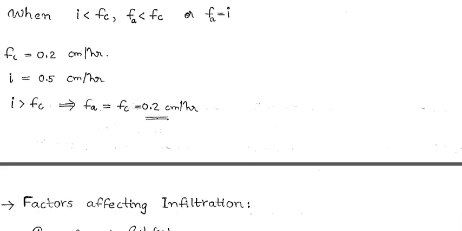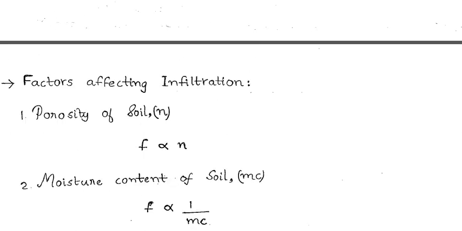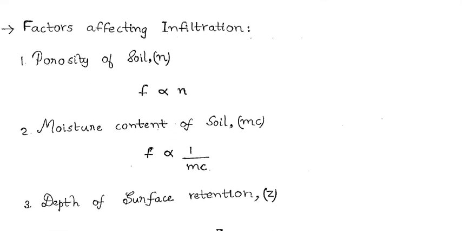Factors affecting infiltration. What are the factors affecting infiltration? First one is porosity of the soil. If the soil is porous, then the infiltration capacity will be more, and infiltration will also occur in a greater amount. The second one is moisture content of the soil.